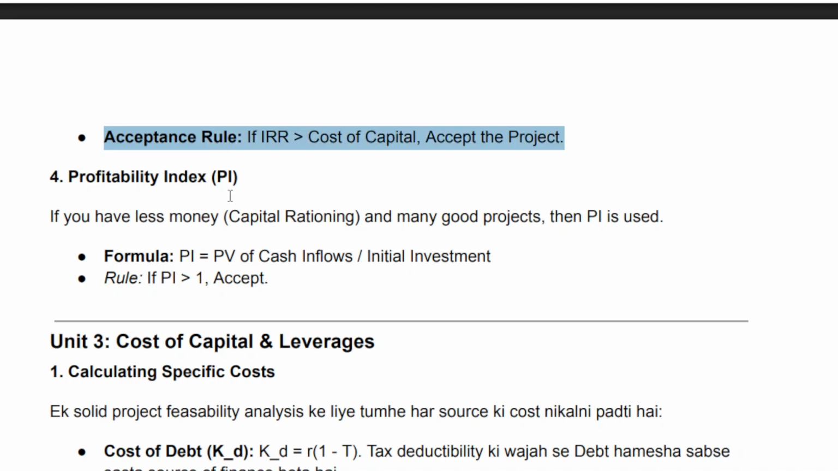4. Profitability index, PI. If you have less money, capital rationing, and many good projects, then PI is used. Formula: PI = PV of cash inflows / initial investment. Rule: if PI greater than 1, accept. Unit 3.